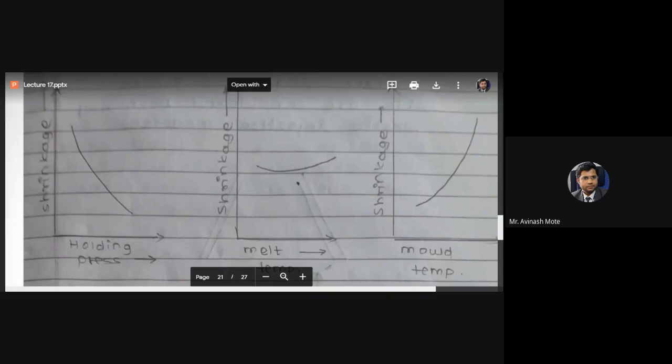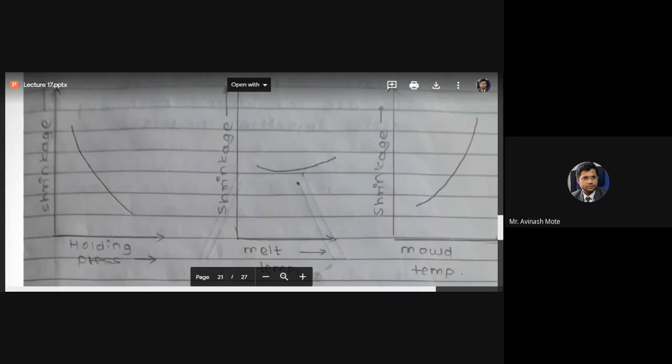I told you the concept of holding pressure. To compensate for the shrinkage, we are pouring extra molten material inside the mold. So that is called a holding pressure.